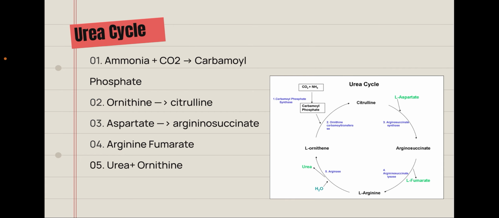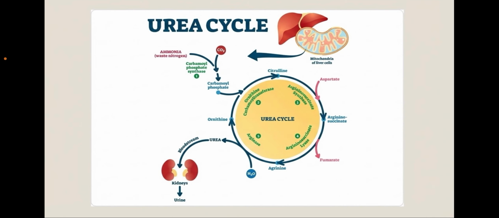The L-arginine is going to combine with water, and we're going to kick it out with urea. And then we're also going to get L-ornithine out, which is our original carrier for CO2 and our NH3. That urea then leaves via the bloodstream and gets kicked out through the kidneys and our urine. Urea cycle, urine. So this is a better representation, as you can see, following those groups around.